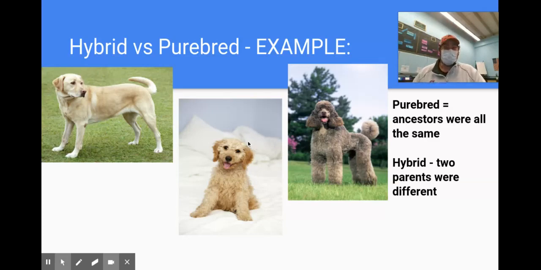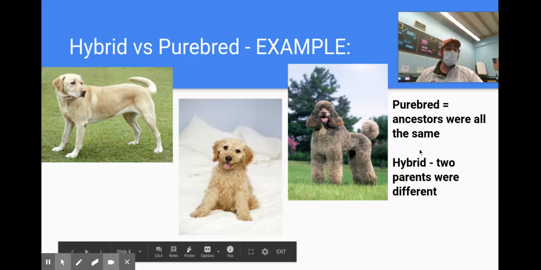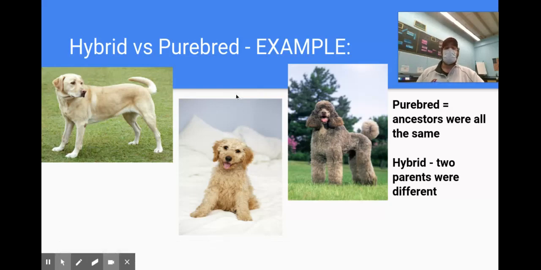I had to think about that one. Okay, you get a Labradoodle here, where you can see he's got some cool traits of both. He's got the shaggy little hair of a poodle. He's got the golden color and a nice smile of a lab, and some of those retriever characteristics. So he would be like a hybrid, right? Where two parents were different and made something new. Kind of showing how those traits could get passed down through fertilization.